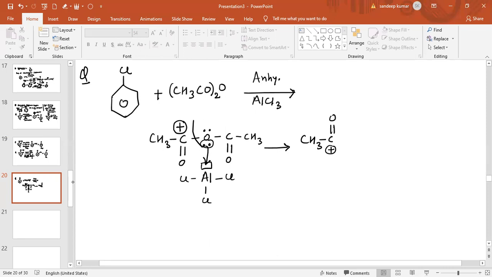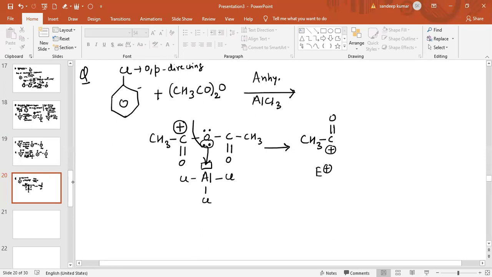Now this is again an ortho para directing group. So what happens in this case? You can easily see this is basically the electrophilic part.